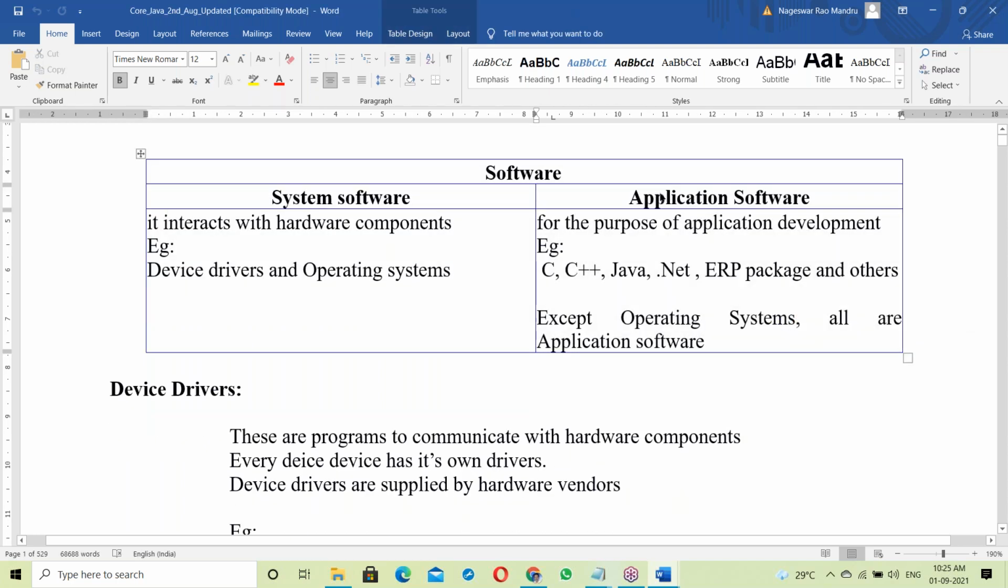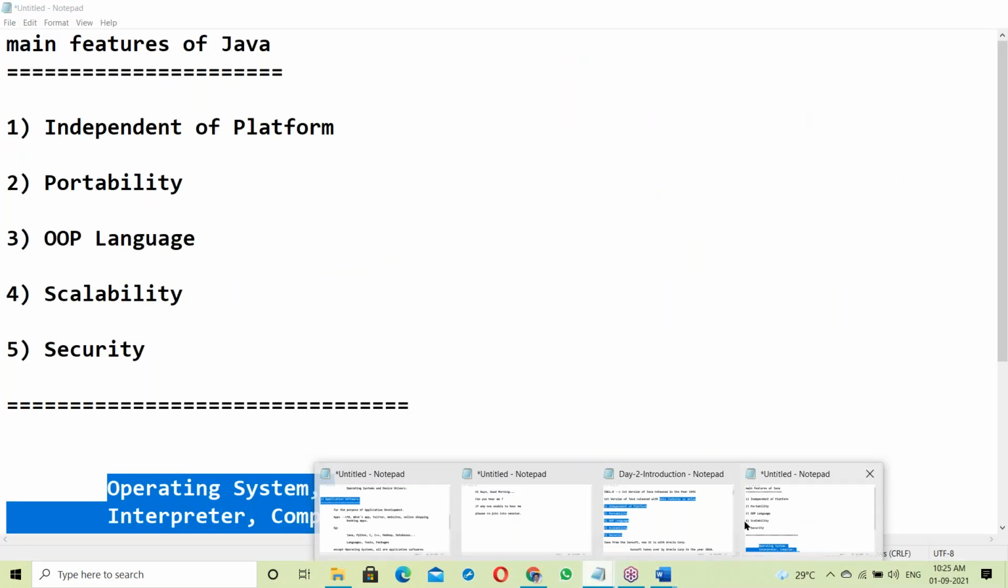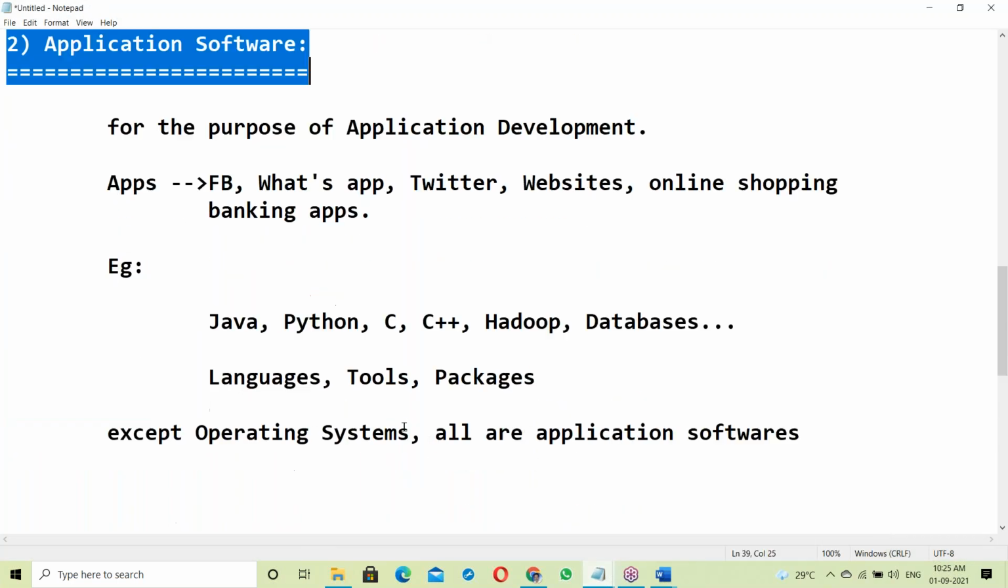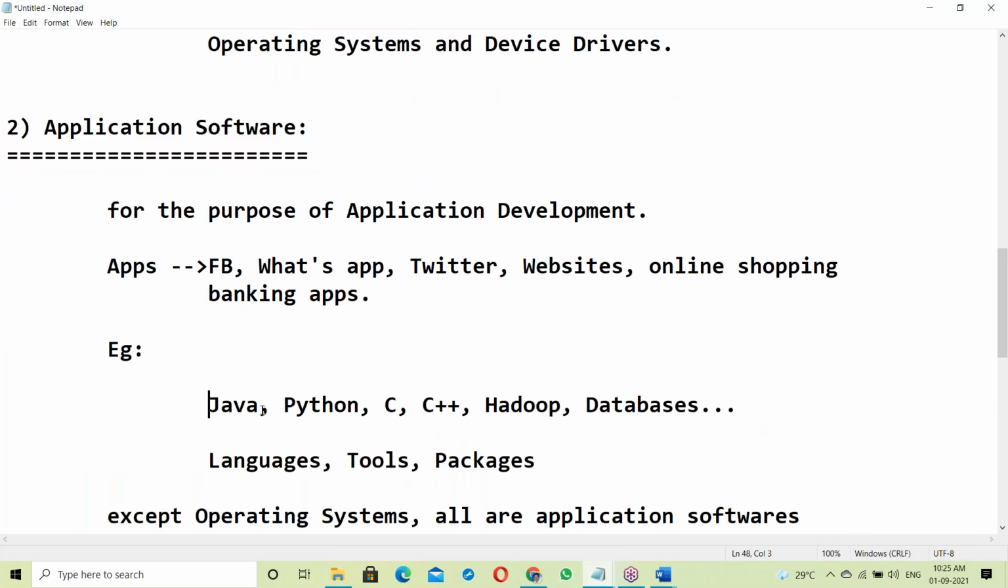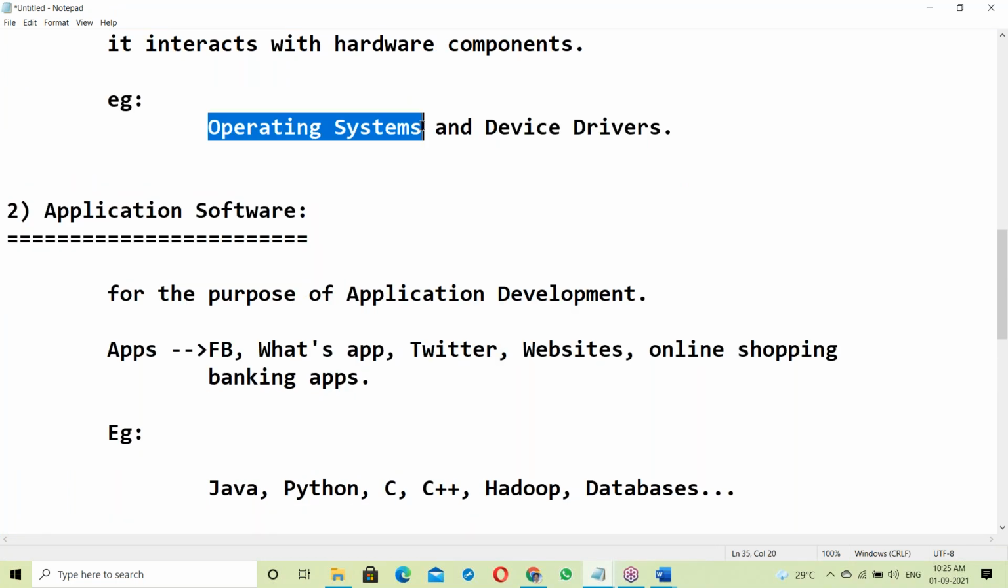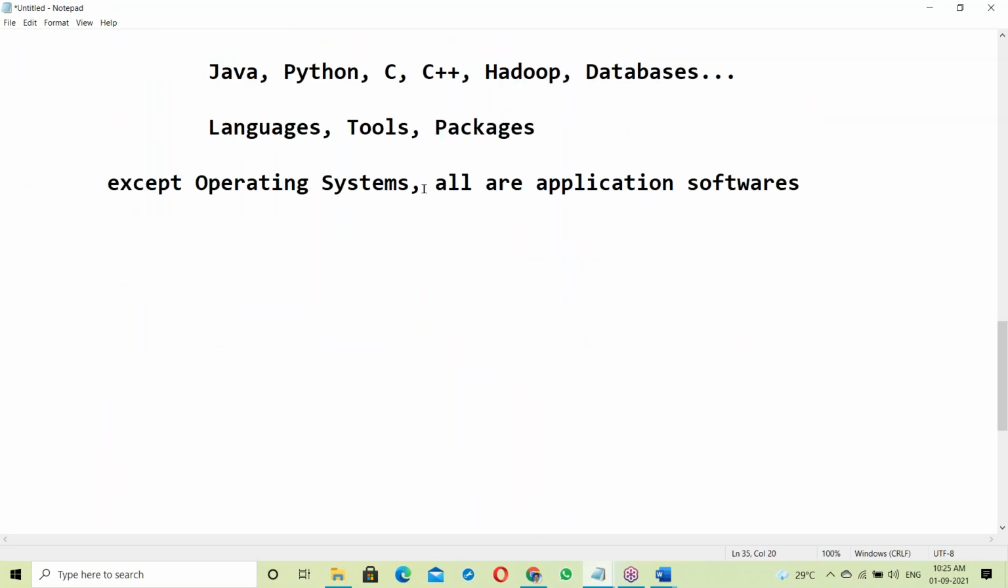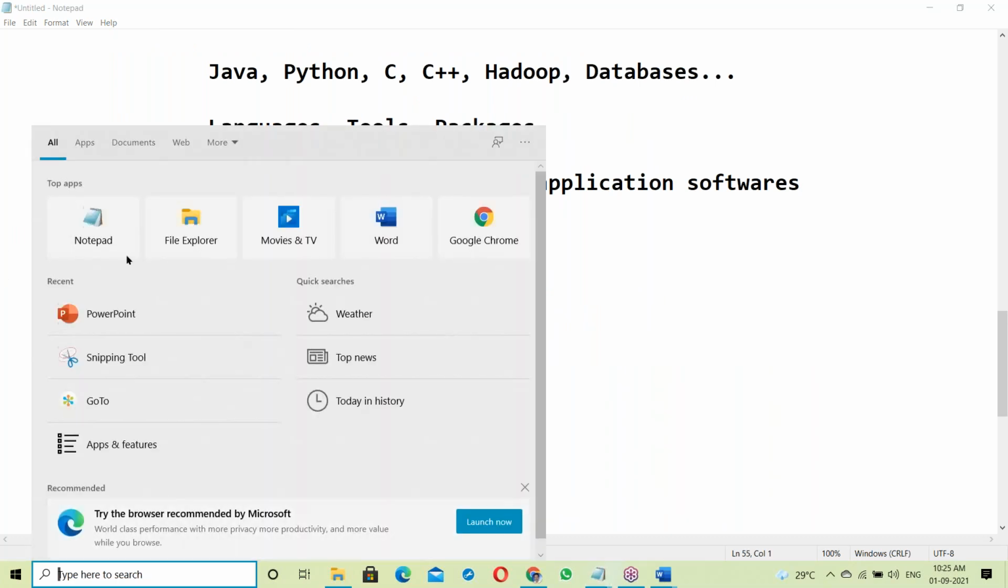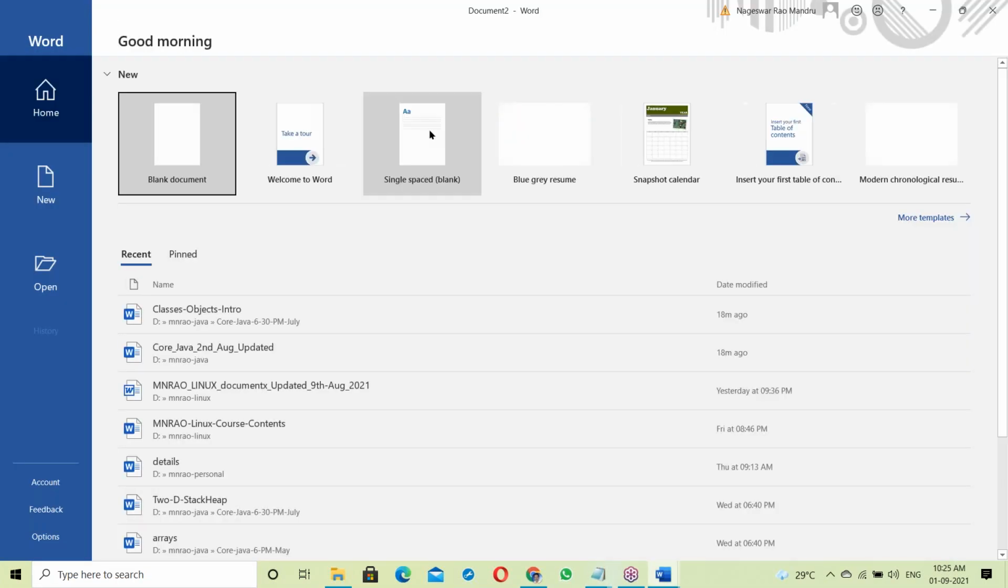Before going to application software, let us see something about OS, that OS knowledge. What is OS? Java is an application software, so before going to application software, let us see something about OS here.